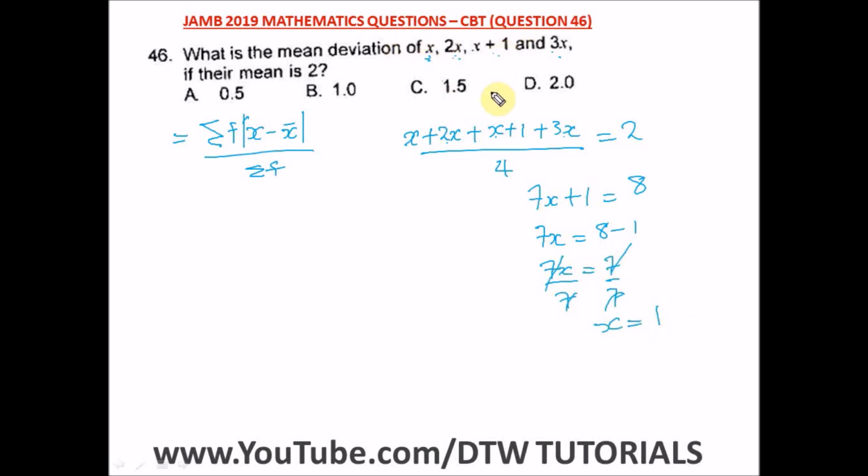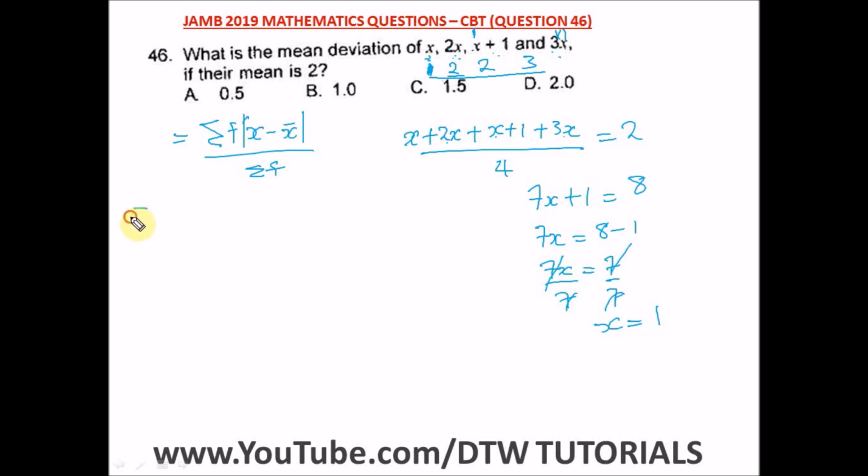So our value for x is what? 1. So it means that these are values now. This will be 1, right? So this will be 2 times 1, where our value for x is 1. 2 times 1 is 2. And here we have a 1 plus 1, which will give us a 2. And here we have a 3 times 1, which will give us a 3. So these are numbers, a set of numbers. So from here now we can find our mean deviation.